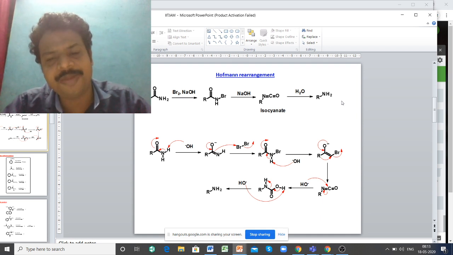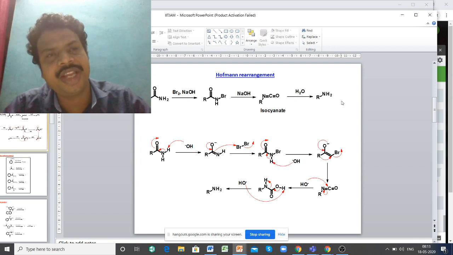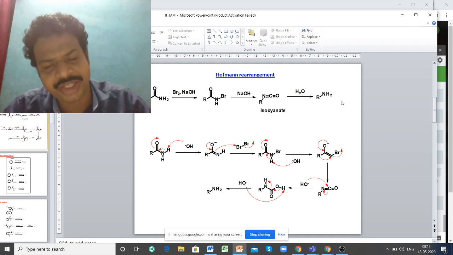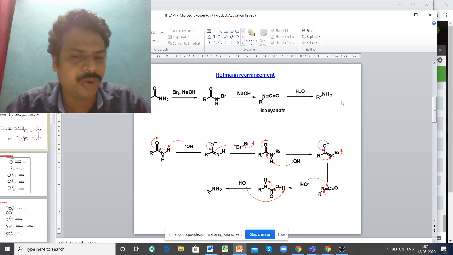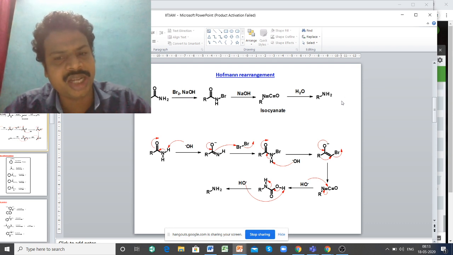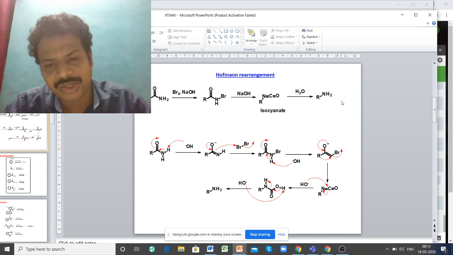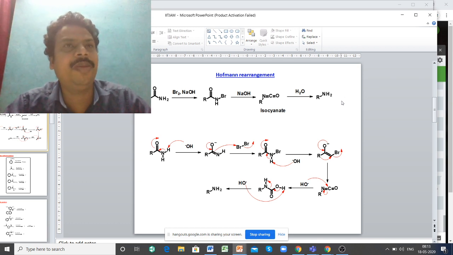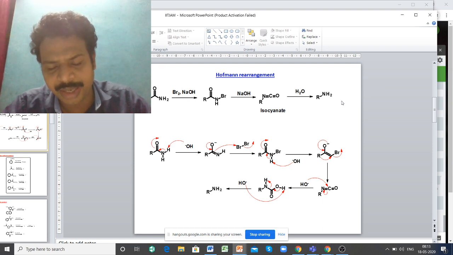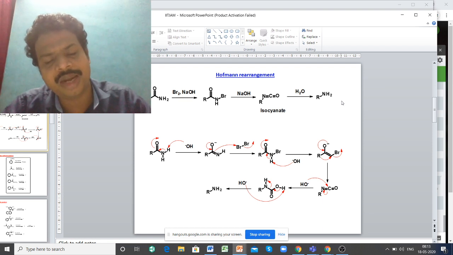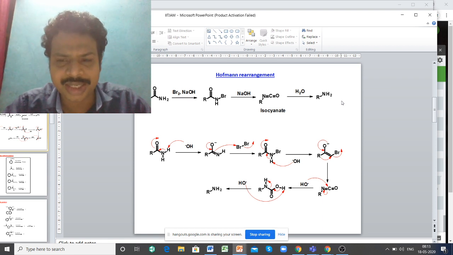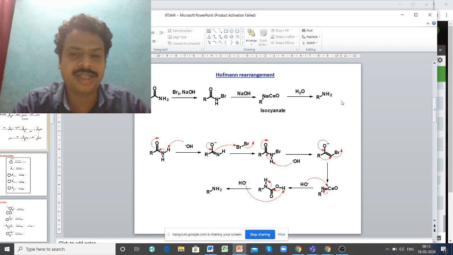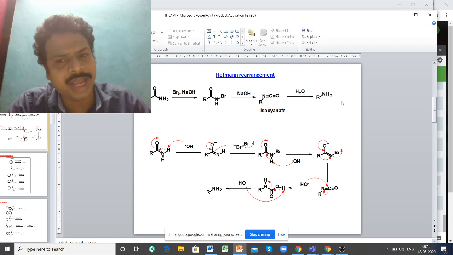And the second step is the important step. That's the rearrangement, which is the rate determining step. OH minus again abstracts the proton, because there is only one proton, and that is an acidic proton. Once it abstracts, the bond moves inside, then the carbon oxygen pi bond moves upwards, and O minus comes inside. Next, this step is very careful. Look at where my hand is.